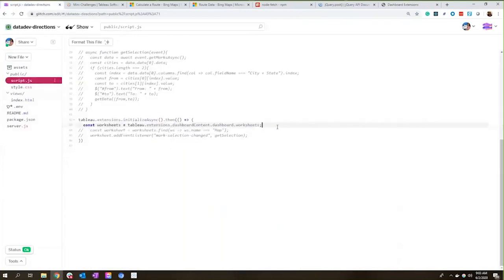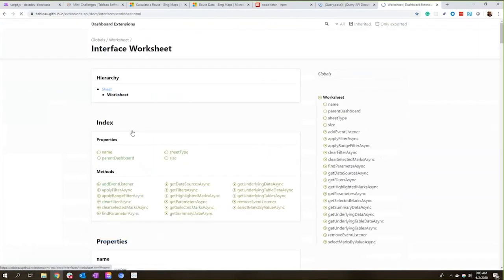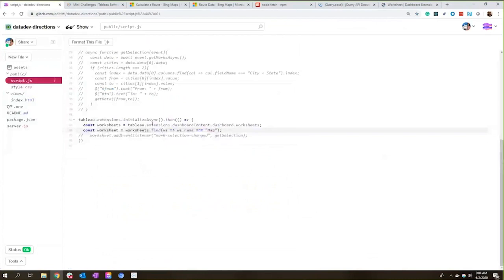Once I have this list of worksheets, I can pull out a specific worksheet by name. So again, if you take a look at the reference here for worksheet, you can see that name is one of the properties. So I can use that to pull out the specific worksheet I'm looking for. Now, in this case, we only have one worksheet, but it's still best practice to try and pull it by name instead of, let's say, just pulling the first one you find.